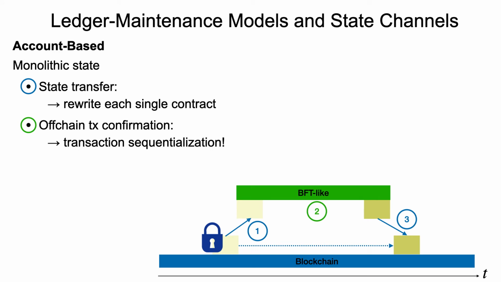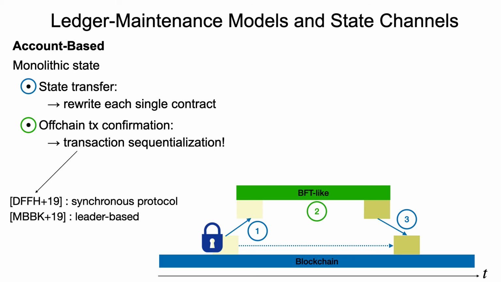And for off-chain transaction confirmation, we need strict transaction sequentialization because we don't know a priori how transactions depend on each other. Both comparison papers take a different approach on that.